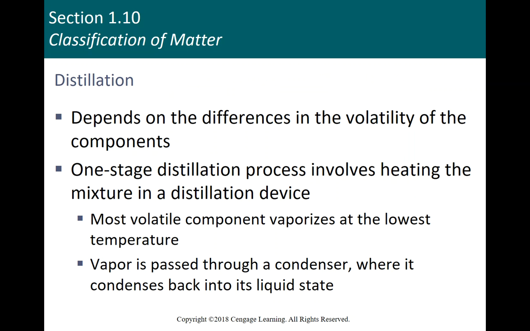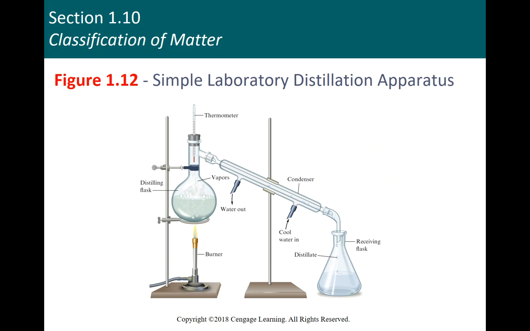One we use in organic chemistry a lot is called distillation, because distillation looks at the boiling points of different substances. So let's look at this apparatus, and let's say we have a methanol water mix. Granted, we would not use a Bunsen burner in that case. We would use a heating mantle, but we have a water methanol mix. Methanol boils at a much lower boiling point than water. And so we have this thermometer up here, and what's going to happen, we get this mixture to boiling, and this thermometer will rise up to the boiling point of methanol, and the methanol will be driven out of the solution, and it will come up here and go down this tube.